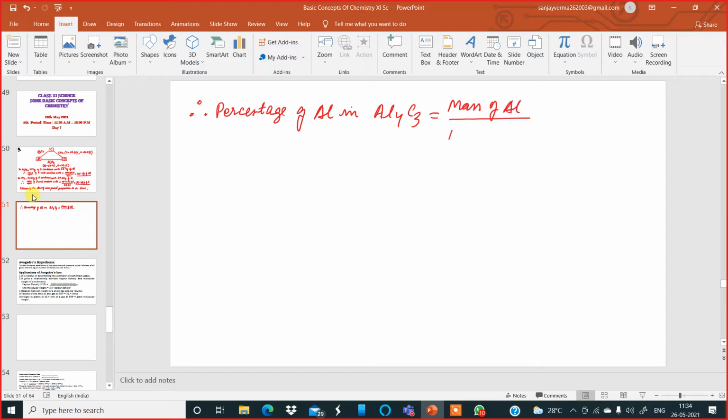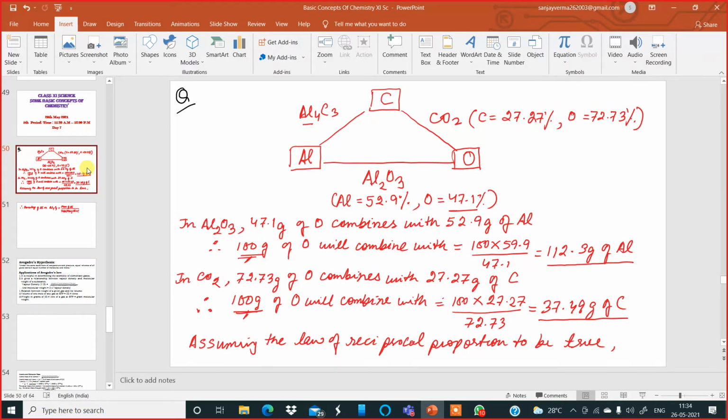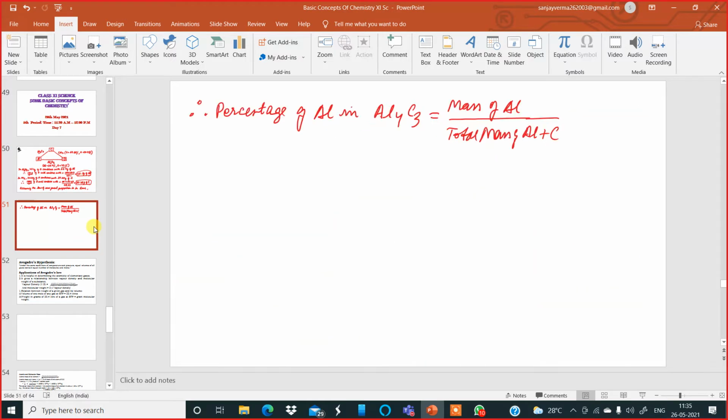divided by the total mass of aluminum plus carbon. We have seen aluminum plus carbon, no? Over here, mass of aluminum is this much, 112.3, and the mass of carbon calculated is this much, 37.49. Okay, so this we have to put in the formula, multiplied by 100%.